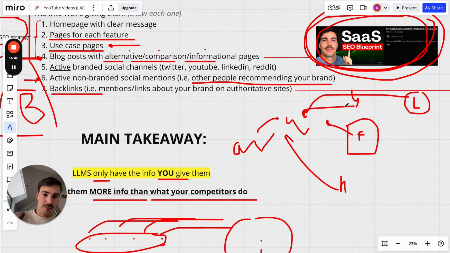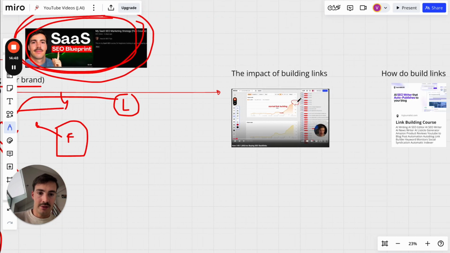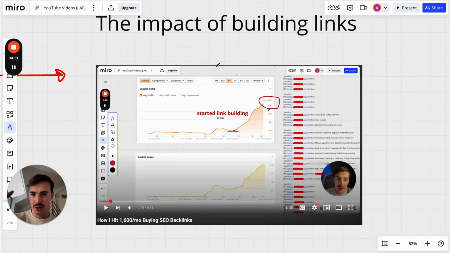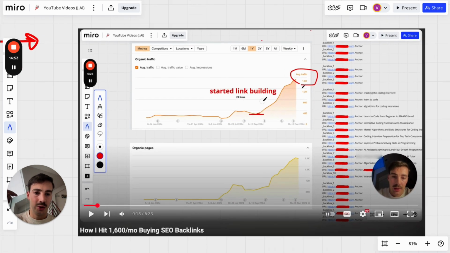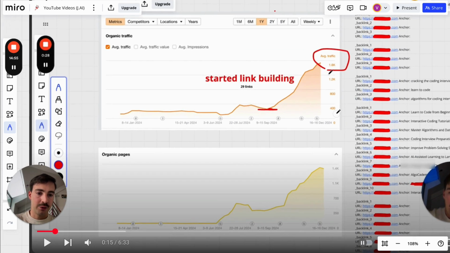So backlinks, brand mentions. By the way, I'll leave a link for this down below, which again just shows you the impact of links. We built 29 backlinks to this site right here, and the traffic went from around 400 to 1600 in just a few weeks.